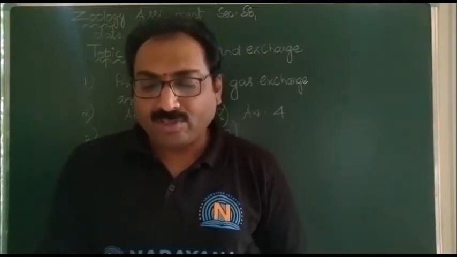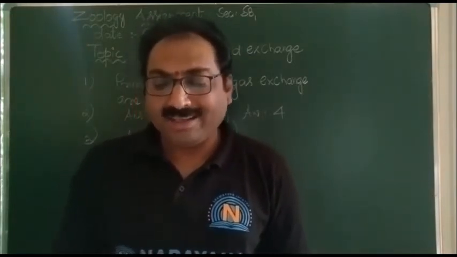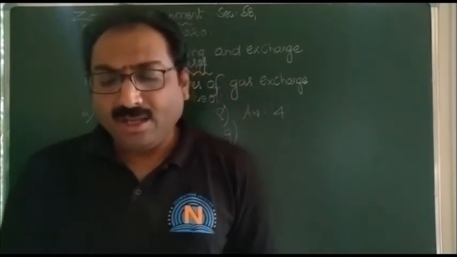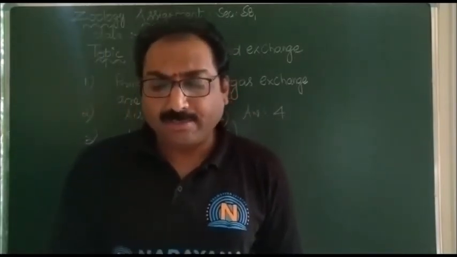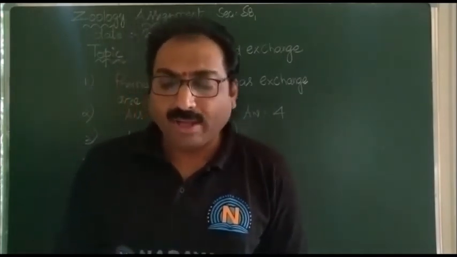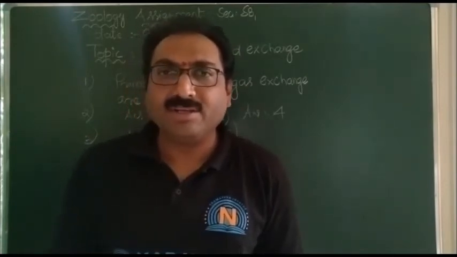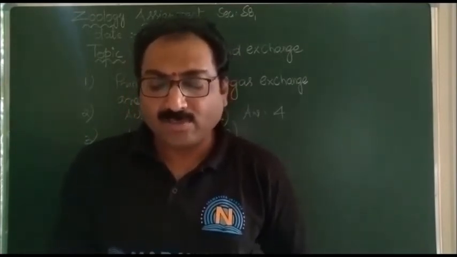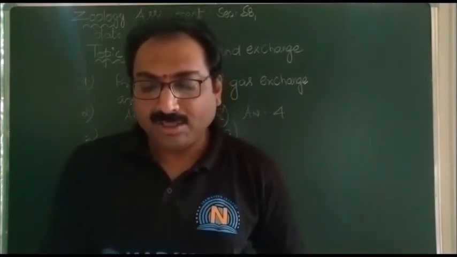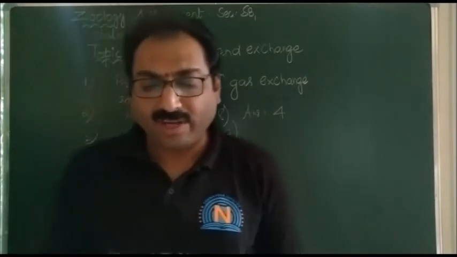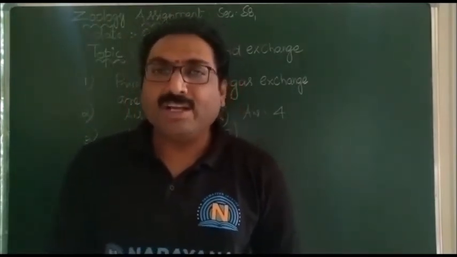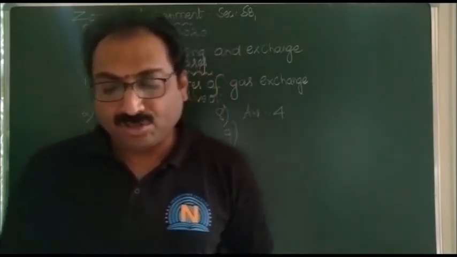And if you take the partial pressure of oxygen in the alveoli and in the deoxygenated blood, the alveoli have 104 and the deoxygenated blood has 40 millimeters of Hg. So the gas particles move from atmospheric air to alveoli, from alveoli to the oxygenated blood, and from oxygenated blood to tissues.